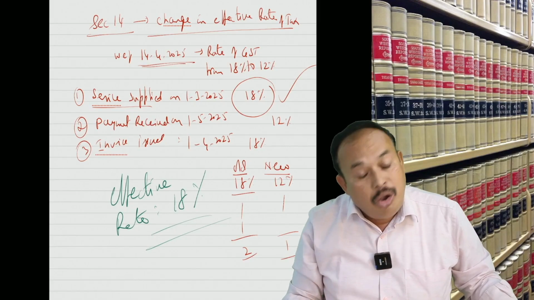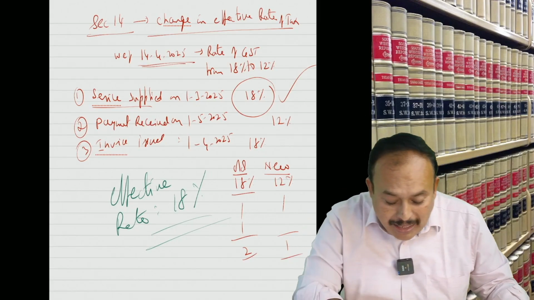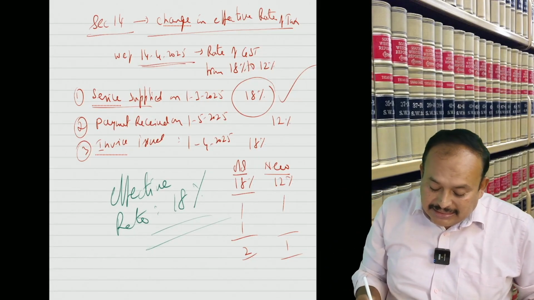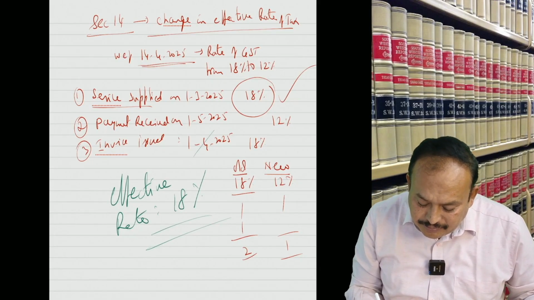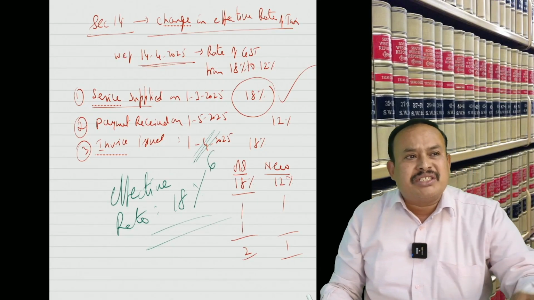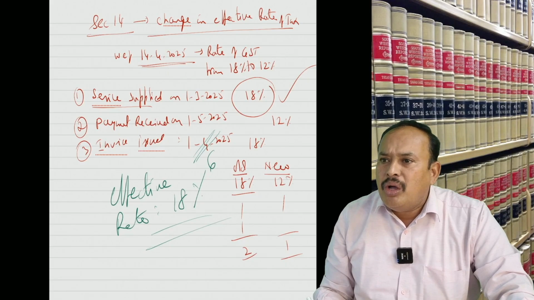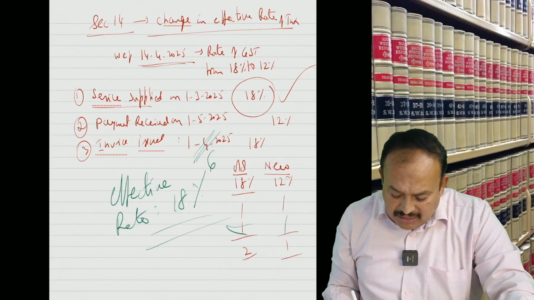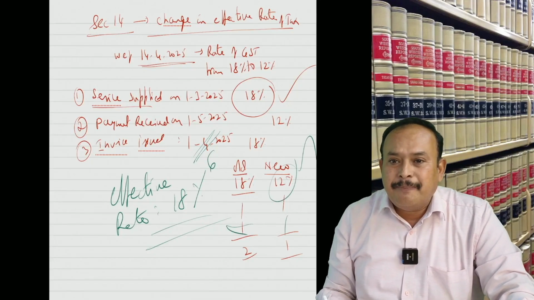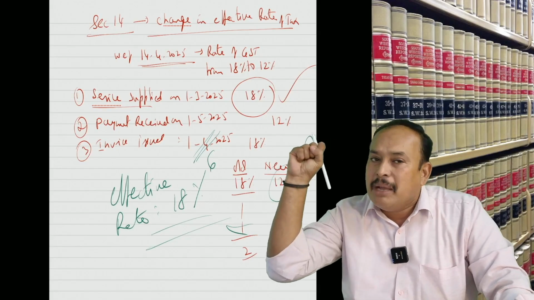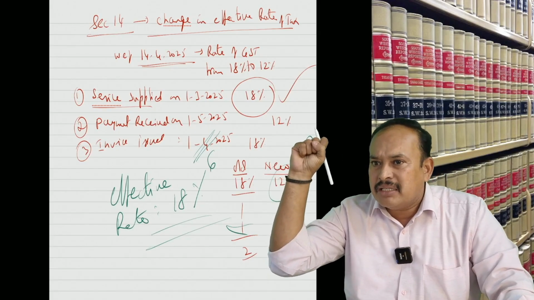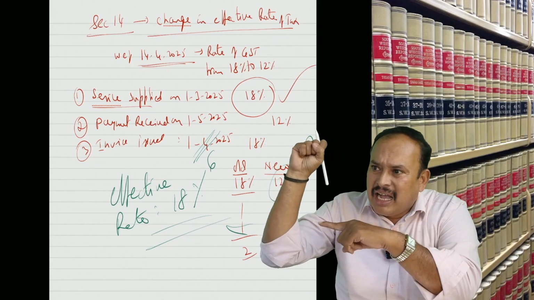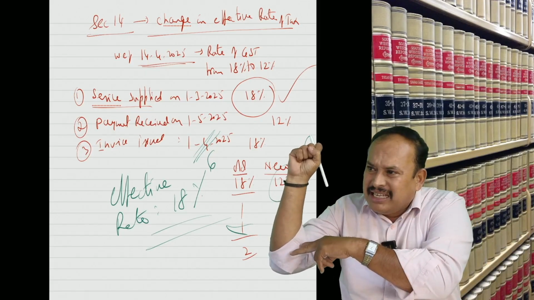Neither of them matches? Yes sir. Tell me, let us see an example. Here the date of invoice is 1st June, so the rate will be 12%. Now the date of completion is 1st March. Is the invoice date matching? No. Is the payment date matching? No.